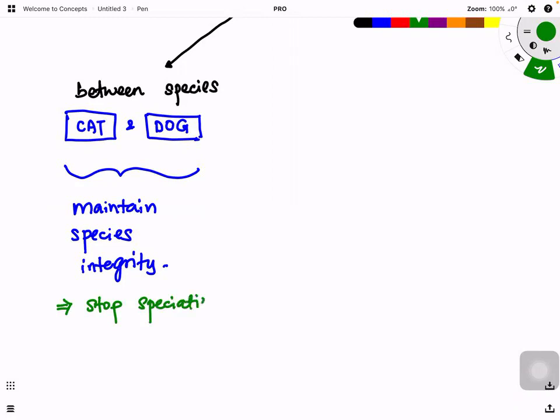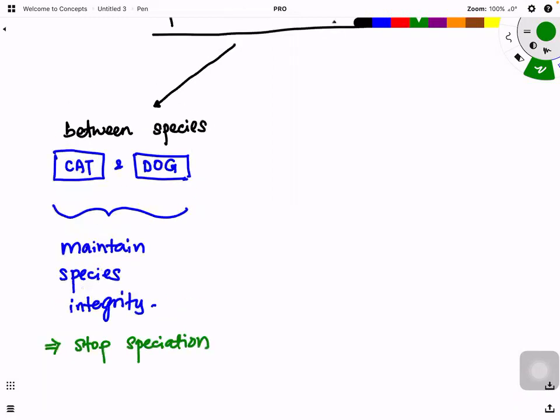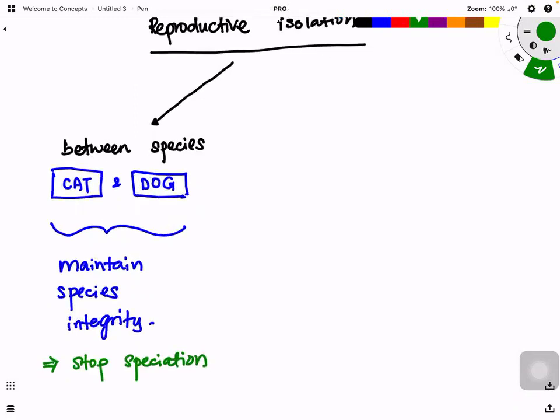We don't want a new species developed. Are you clear? If reproductive isolation takes place between species, the idea is to stop speciation, so that these two organisms won't interbreed and produce a new species. Humans, for example, with a tiger, or humans with a lion. It's not asking you to mate with them, but if you take the sperm from a human and the ovum from a lion and mix them together, and fertilization can take place, then we would get a different species already. This is what we call reproductive isolation.